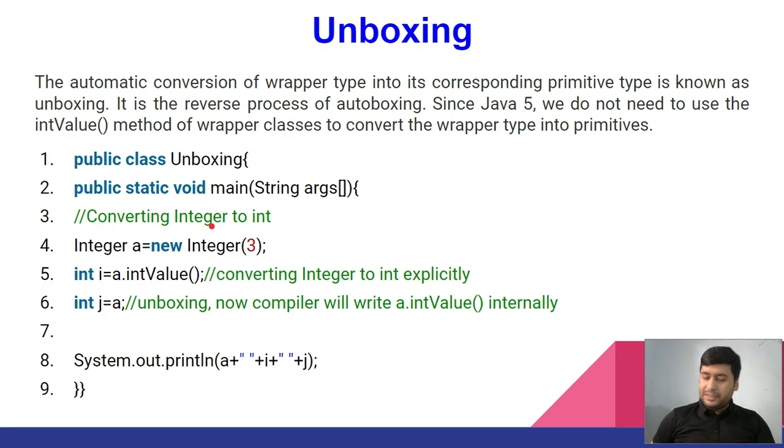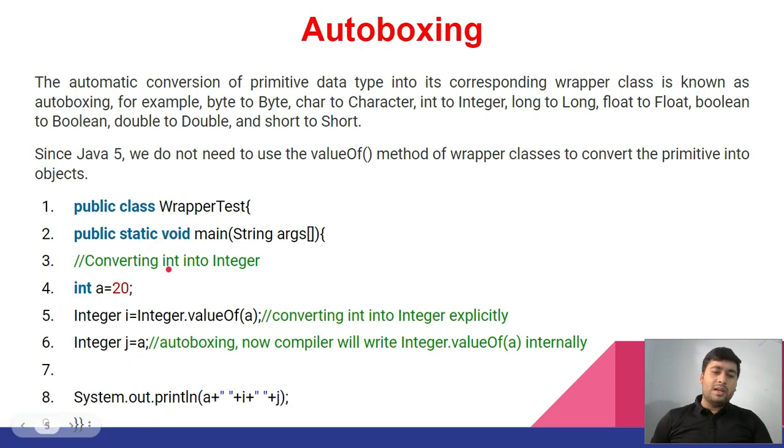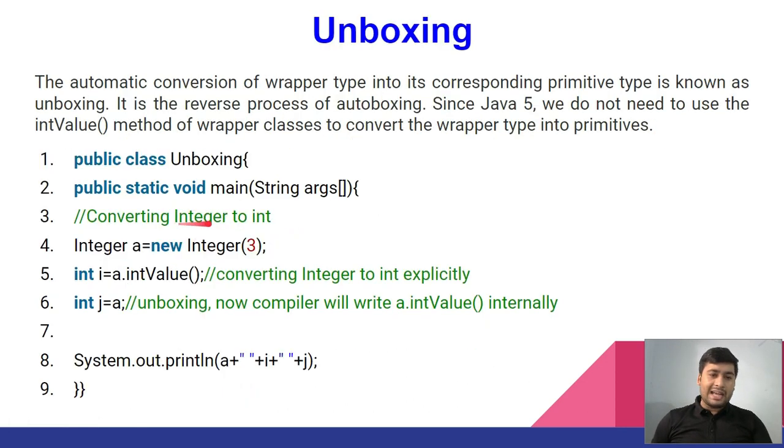Now we are creating the main method, converting Integer. Previously, we converted a small int data type to the wrapper classes. Now we go from wrapper classes to the int data type. For example, we have a value Integer a equal to new Integer of 3, and we have to convert this value a into the primitive data type. So what can we do for that?